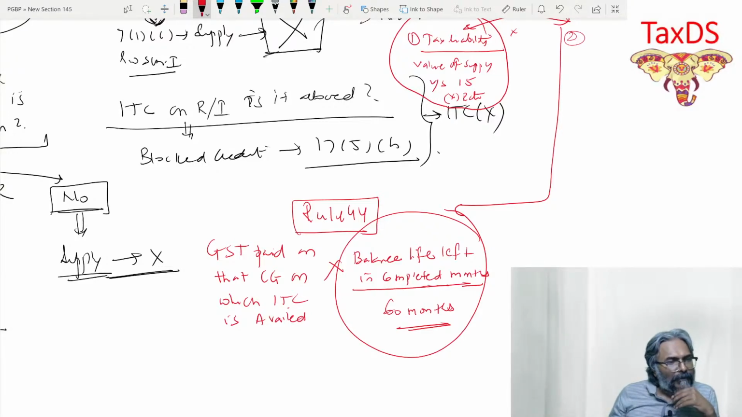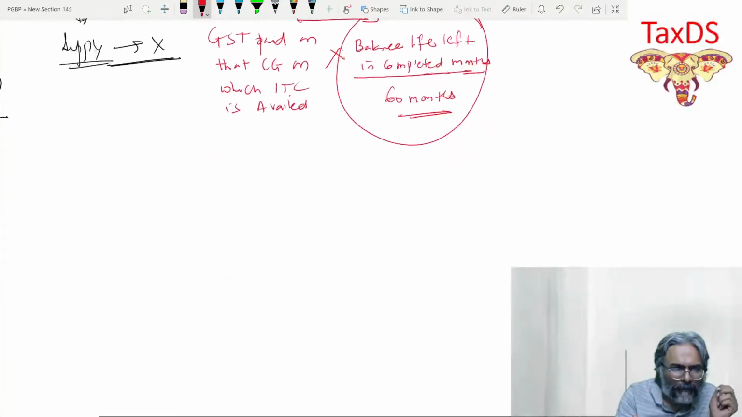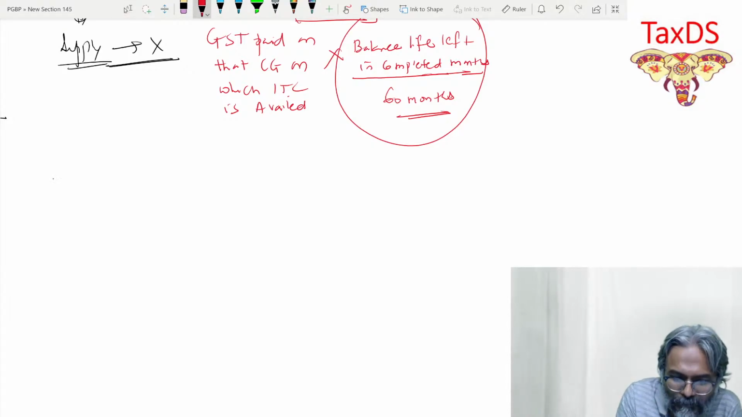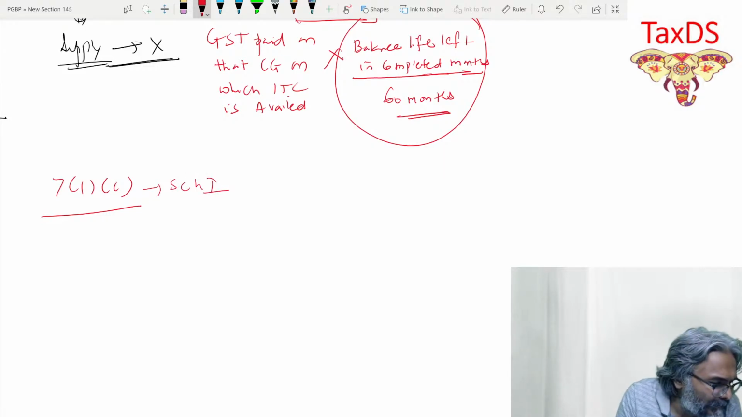Perfect. So now comes the last category, students. And what is the last category, students, that you need to be careful about? Which all the four is what we have to discuss. So 7(1)(c) in this regard, read with schedule number 1 in this context, students.